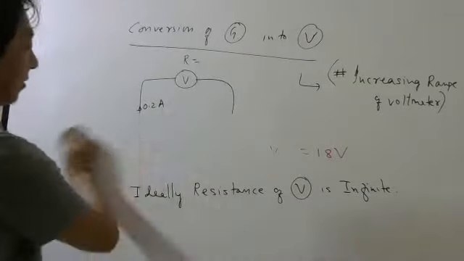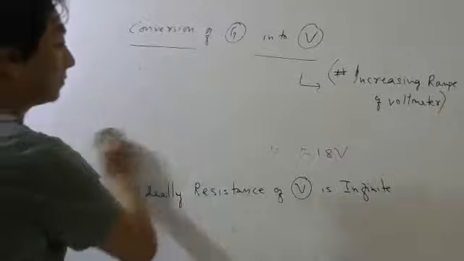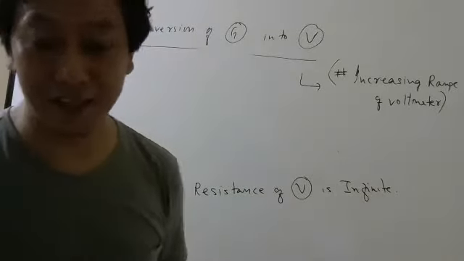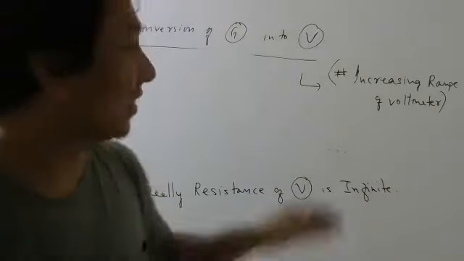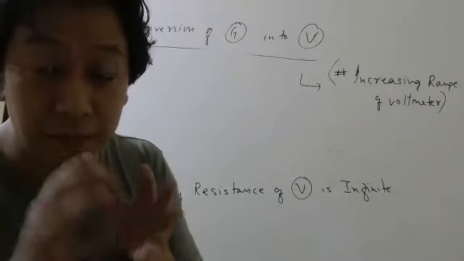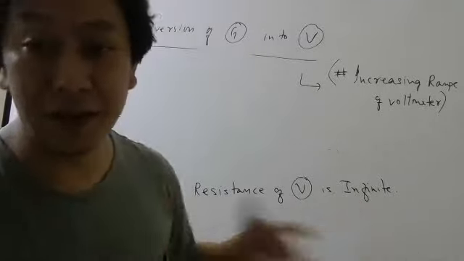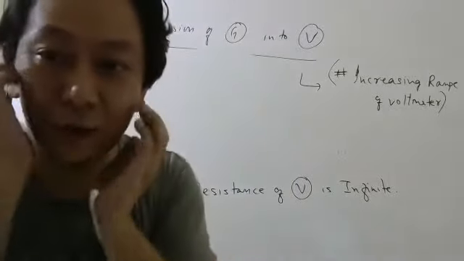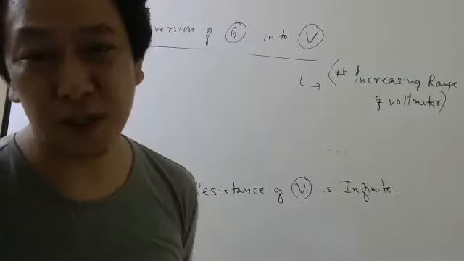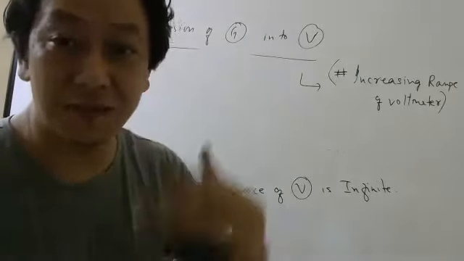So this is the concept. No need to write this part, but this one you have to write. Now the question is, how are we going to make it into voltmeter? To make it into voltmeter, you have to make the resistance of galvanometer infinite. But infinite we can't make. So what we have to try? We have to try to make it as large as possible. So what to do to make the resistance very high?